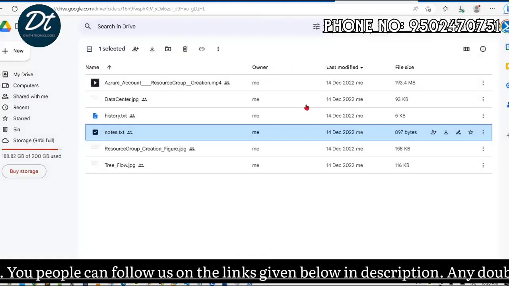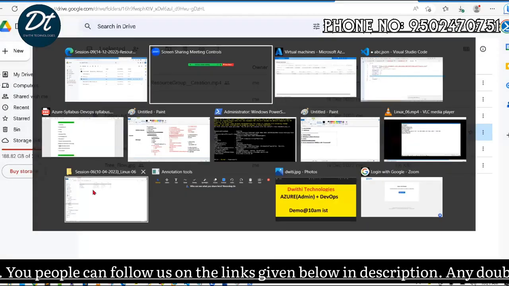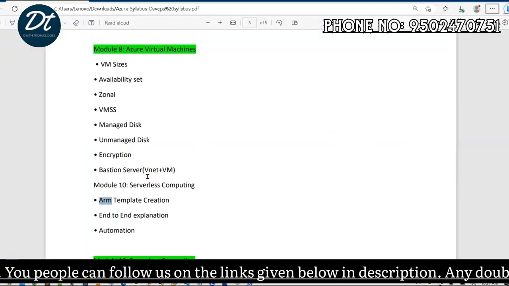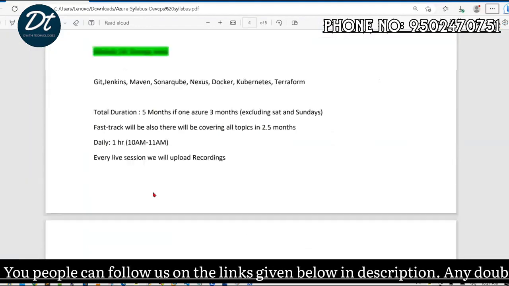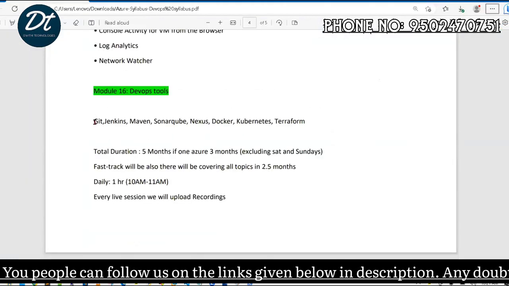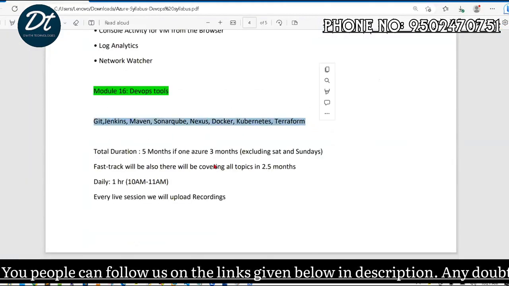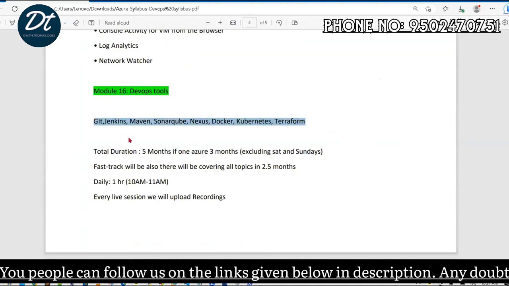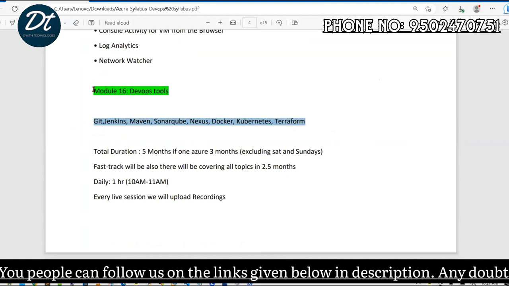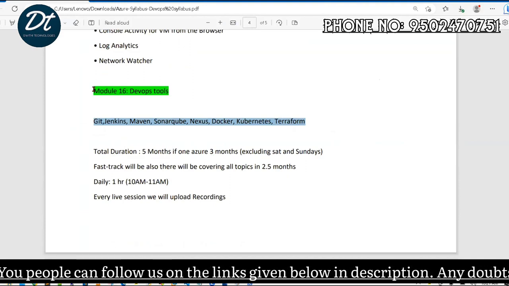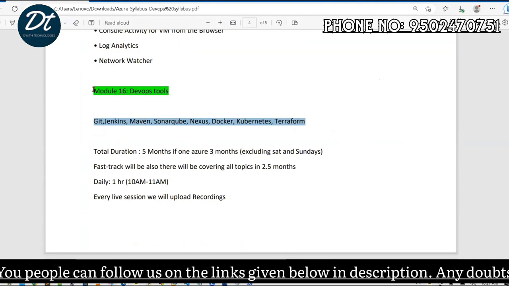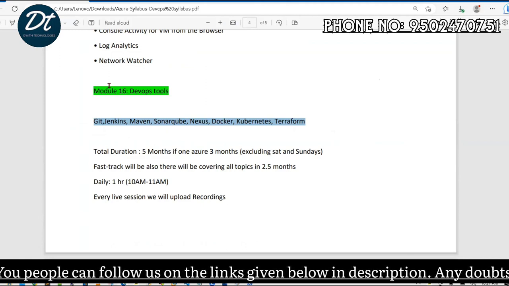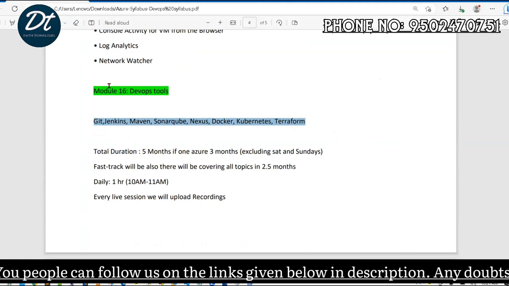So after every live session, then after one area, Azure Cloud, based on this knowledge, you are going to get extra information in the DevOps module. You will get more after the cloud only, sir, not before. If anyone is giving a suggestion to learn DevOps, whether you are registered for this course or not, that is secondary.